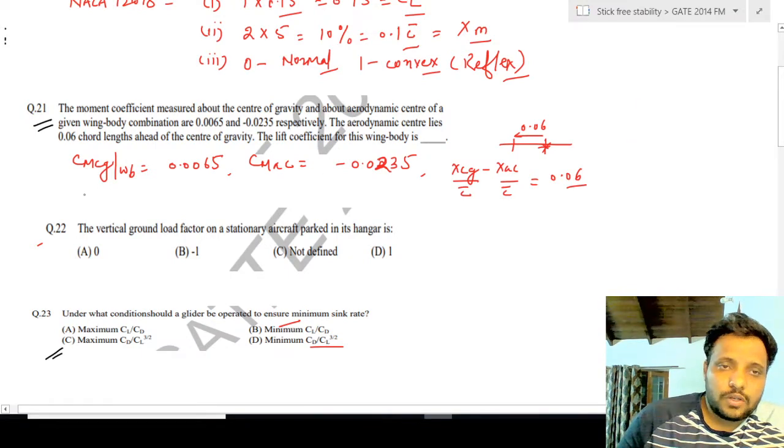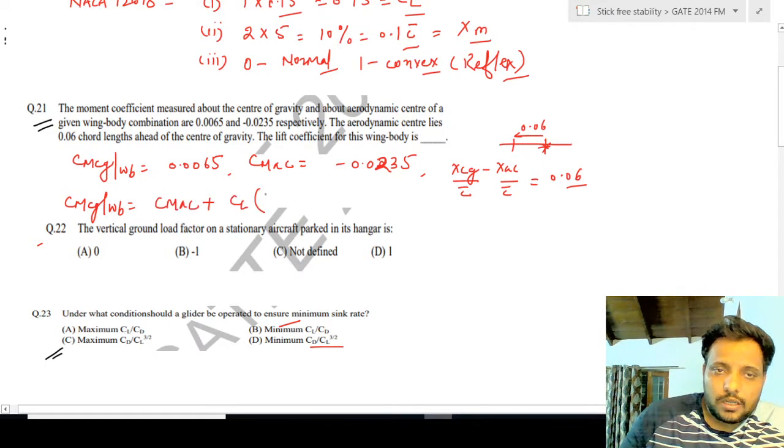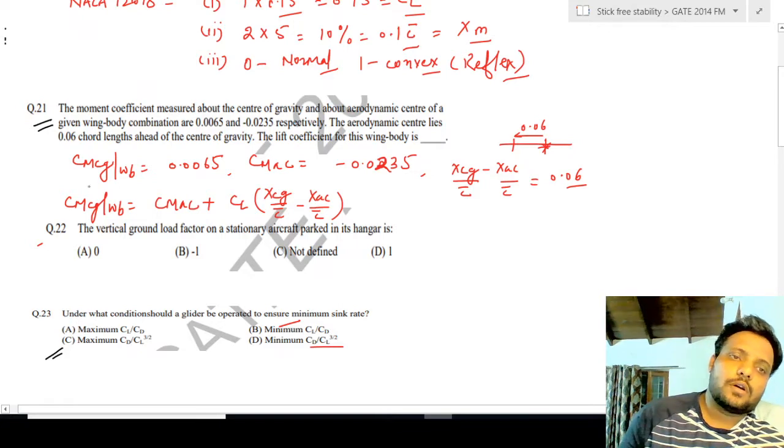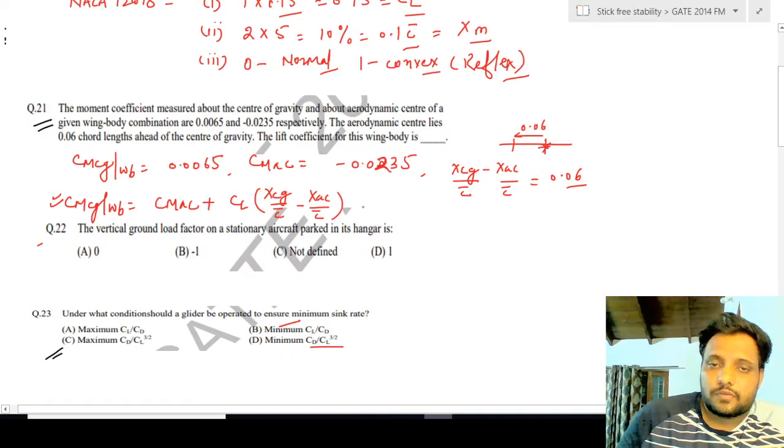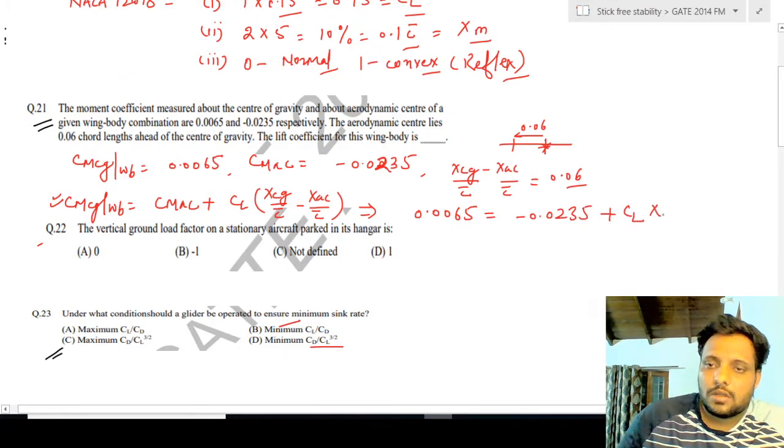We have to find out the value of CL for the wing body combination. We know that CM CG for wing body is given by CM AC plus CL into XCG by C bar minus XAC by C bar. This is the equation for pitching moment of the wing body about the center of gravity. Putting in the values, 0.0065 is equal to minus 0.0235 plus CL into 0.06.